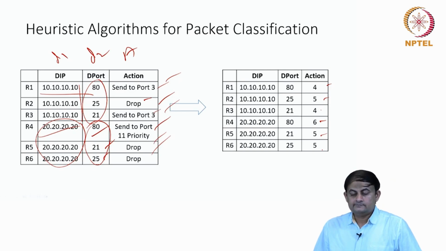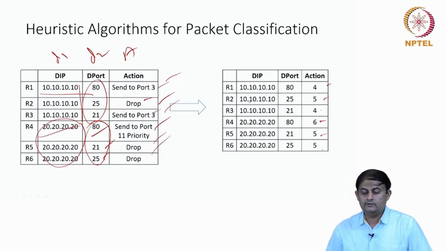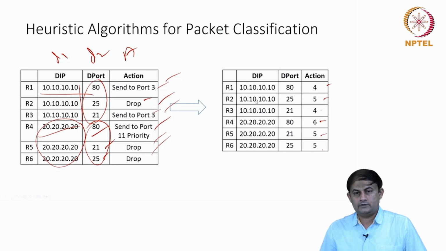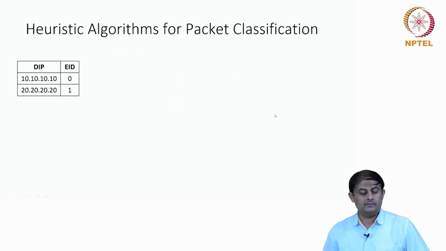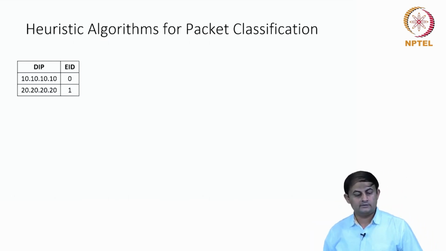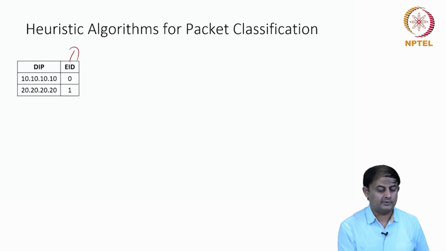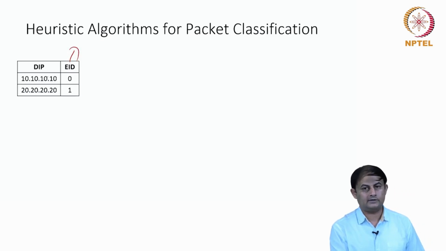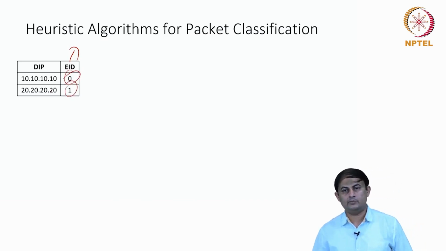Once this is done, the next step is to take the unique IP addresses in the first level field and create a table with an equivalent ID assigned to every unique destination IP address. For example, for 10.10.10.10, I assign the ID 0, and for 20.20.20.20, I assign an ID of 1.